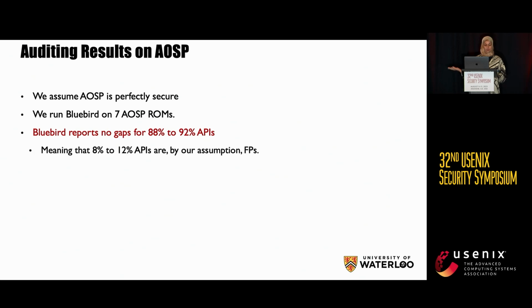This means that 8 to 12% are, per our assumption, false positives. And these false positives are due to different reasons. For example, there are limitations of access control extraction that we have faced, and also apps might be overprotective, and also there might be insufficient app-side evidence.